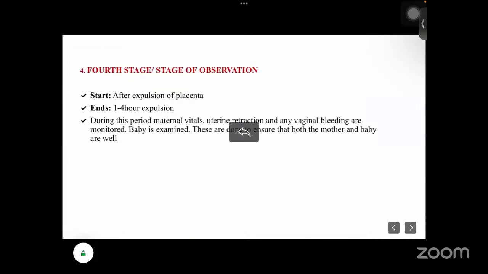The fourth stage is the stage of observation after expulsion of the placenta, and the duration is 1 to 4 hours. During this period, maternal vital signs, uterine contraction, and any excessive vaginal bleeding have to be monitored, and also the baby has to be monitored.